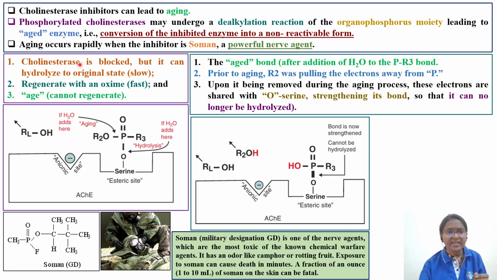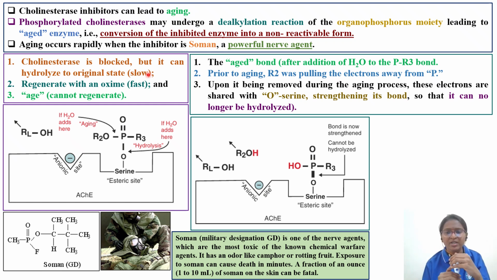Aging occurs rapidly when the inhibitor is SOMAN. So we discussed SOMAN. The cholinesterase enzyme is blocked, but it can go through three types of reactions. One is a slow reaction, in which hydrolysis takes place, and once the OH bond forms again, this is a reversible type of damage.